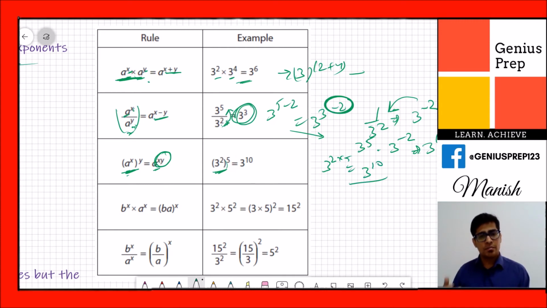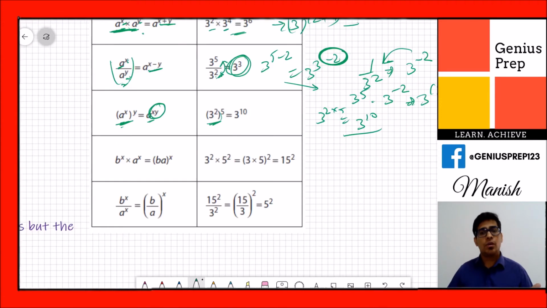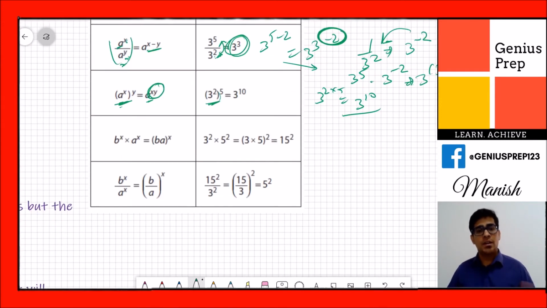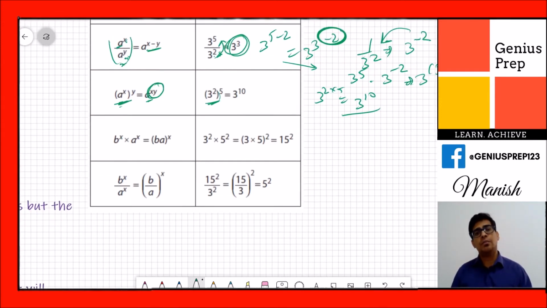Okay, you need to remember these rules, because what we have solved so far are very simple expressions. Sometimes you will see bigger expressions and slightly more difficult questions, and over there you can use these properties. I will try to take those difficult questions in this session. If not in this session, maybe in my next session I will take those examples, so you will get the idea why these properties are so important.